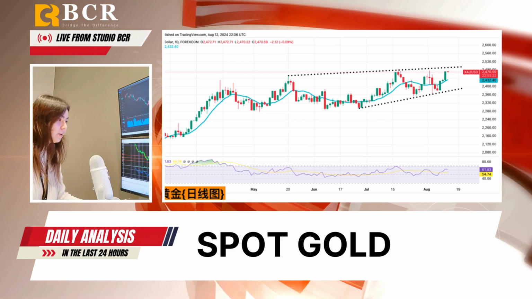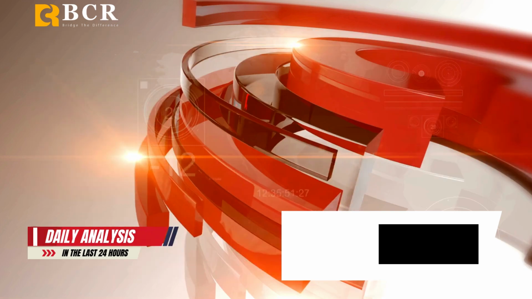If prices stay above this range, the next targets are $2,477.7 and the historical high of $2,483.7, with a potential move to $2,500. Conversely, a drop below $2,450 to $2,452 could lead to a decline towards $2,430.